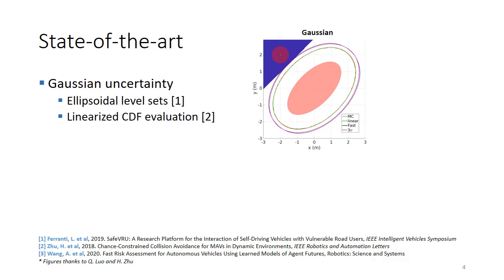That's the second approach, which we also see visualized in this figure, where we have a Gaussian distribution in the center. We did a Monte Carlo evaluation of the actual risk region. What we see is that the second approach, this linear approach, overlaps almost with this risk region. So this is quite a good approximation.